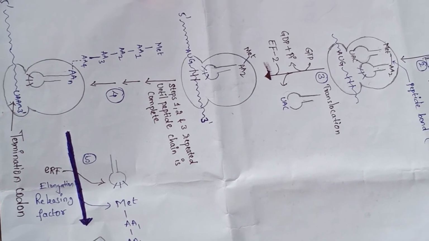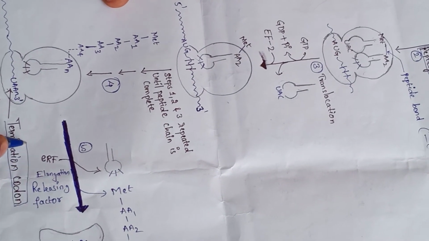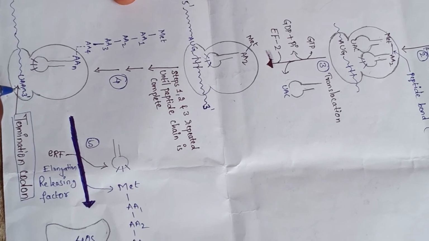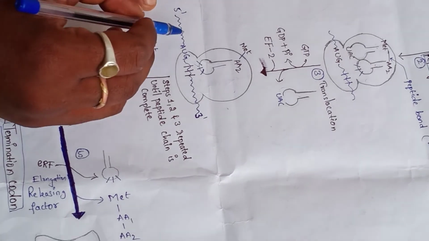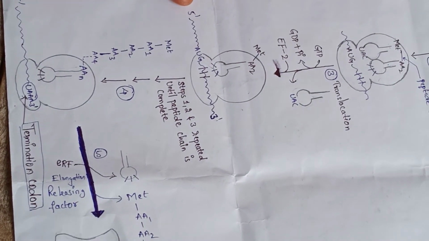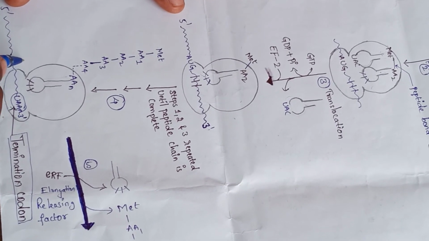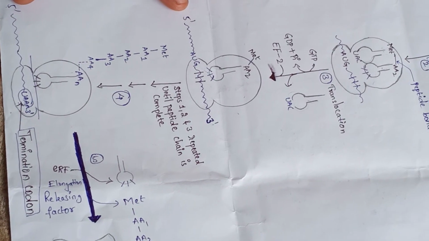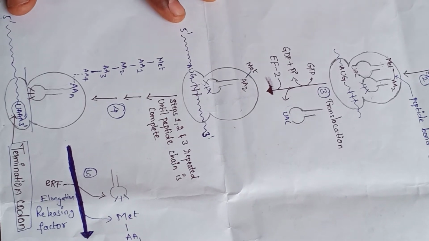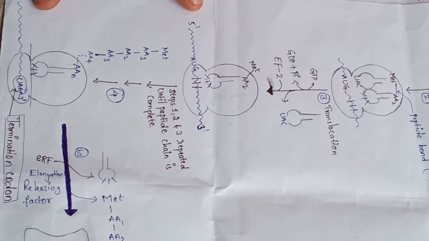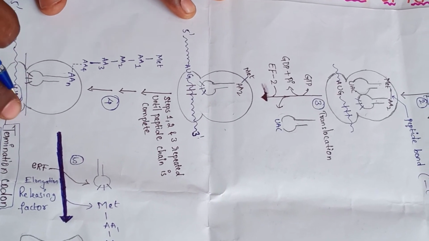So after the polypeptide chain, there is the participation of the termination codon. So what is the termination codon? UAA is one of the termination codons, and it is added here in the 5' to 3' direction. That is the main difference between these two. What is the importance of the termination codon? It stops the biosynthesis process of the amino acids and the polypeptide formation, and it produces the protein also. Here the termination codon is formed in the 5' to 3' direction.